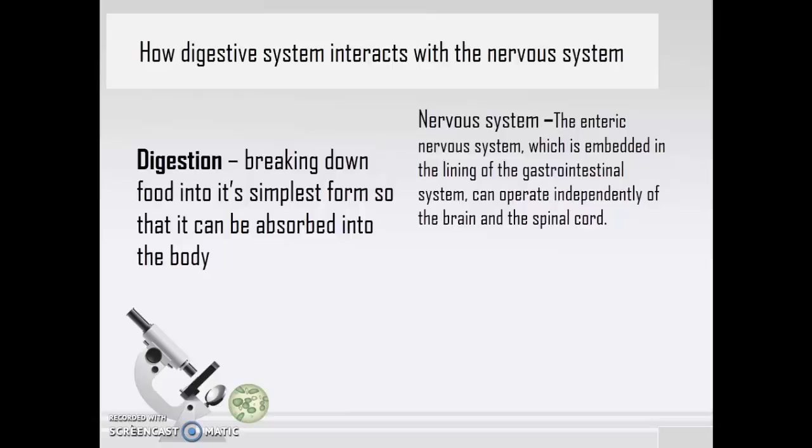Now, where do we find the enteric nervous system? That's the question. The enteric nervous system is embedded in the lining of the gastrointestinal system. And as I mentioned earlier in our previous slide, it can operate independently of the brain and spinal cord.